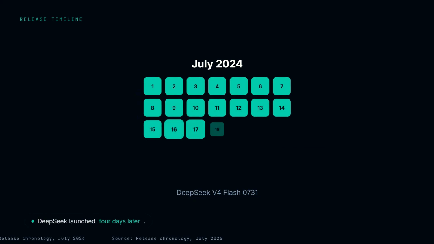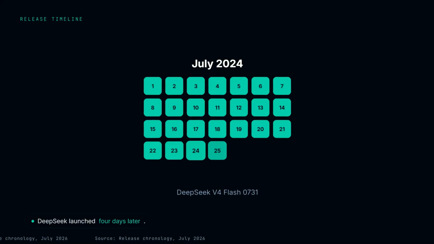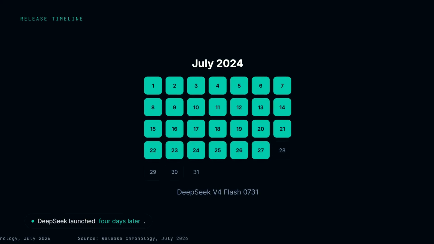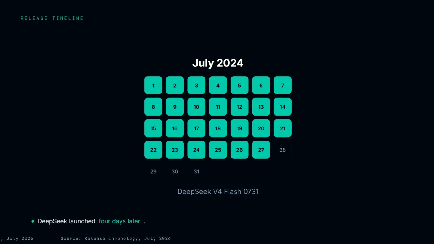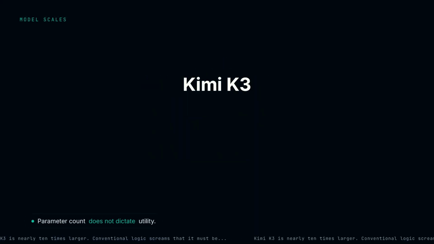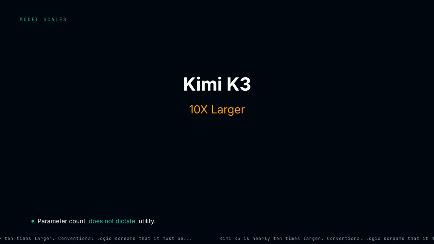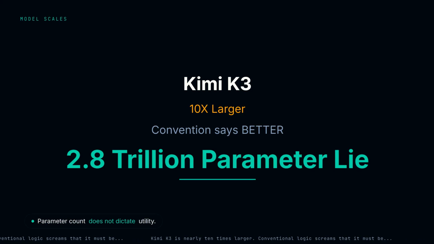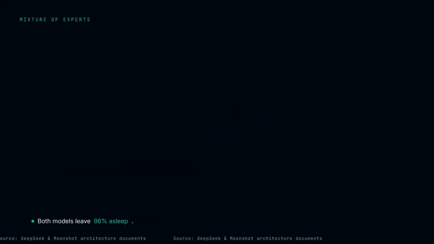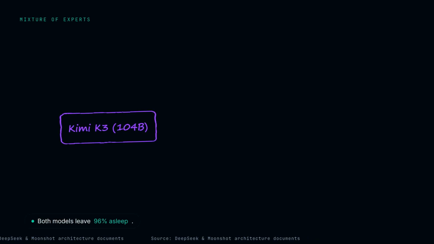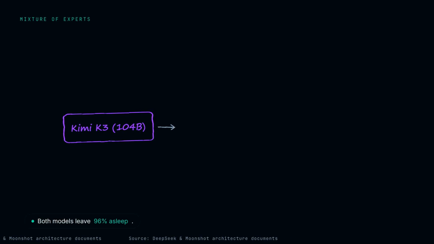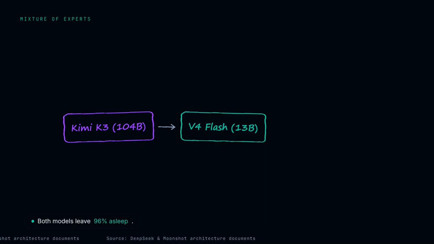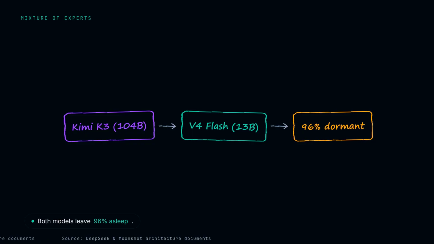Then, exactly 4 days later, DeepSeek dropped V4 Flash 0731, a seemingly tiny 284 billion parameter alternative. Kimi K3 is nearly 10 times larger. Conventional logic screams that it must be exponentially better. This is the 2.8 trillion parameter lie. Both models use a mixture of experts architecture. Kimi fires a massive 104 billion parameters per token, while V4 Flash only activates 13 billion. Both leave about 96% of their networks completely asleep.